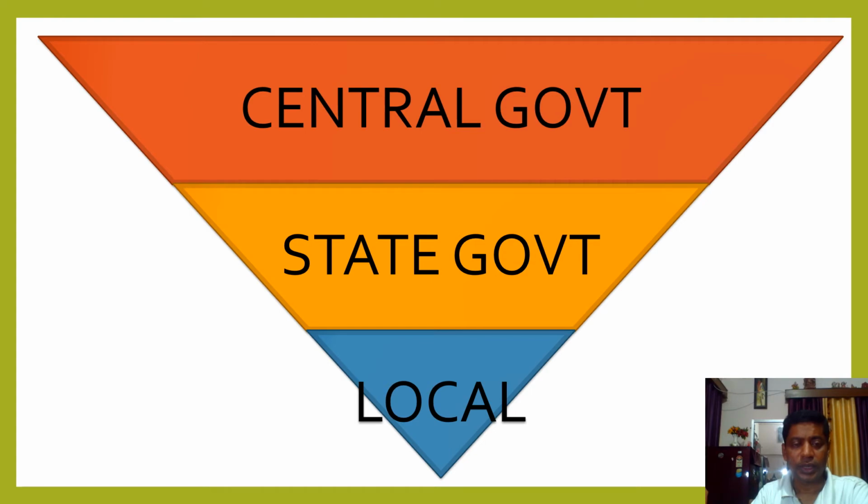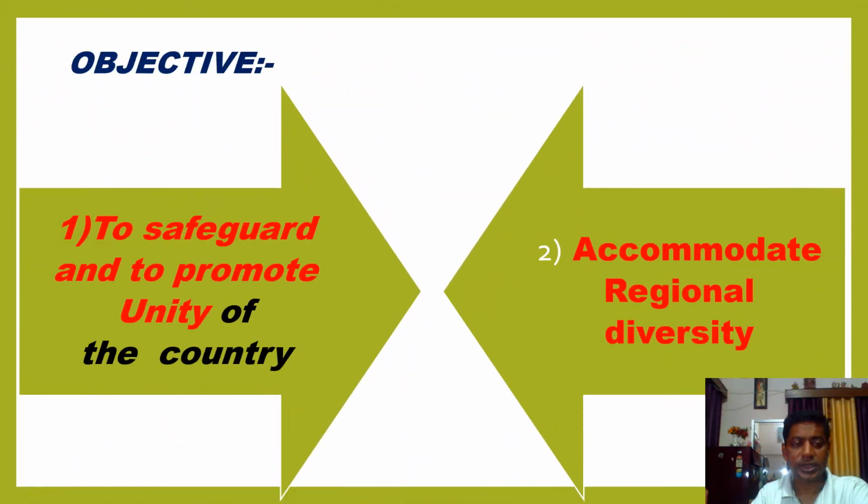Now the next one is the objective of federalism. Almost all countries, and particularly those who follow federalism, take care of the safety and security of all the people of that country. So it helps to maintain the unity of the country. Second, it also accommodates regional diversity. For example, let's take the example of India.